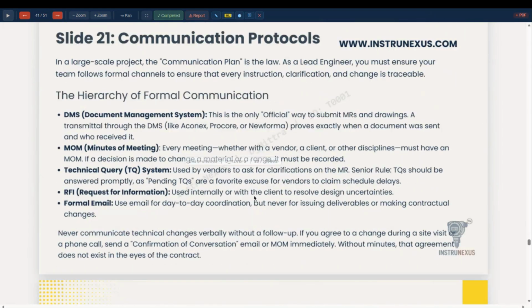Communication protocol, all documents have to pass through a document management system. All the vendor meetings are through MOM, minutes of meeting, technical queries with technical query sheet, and request for information internal. These request formats are to be used, and formal emails can be used, which is not impacting the cost or any delivery impact or commercial impact.